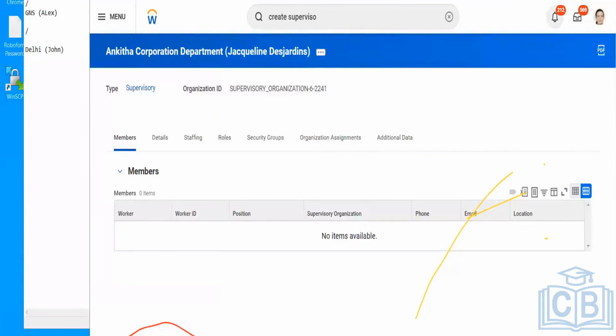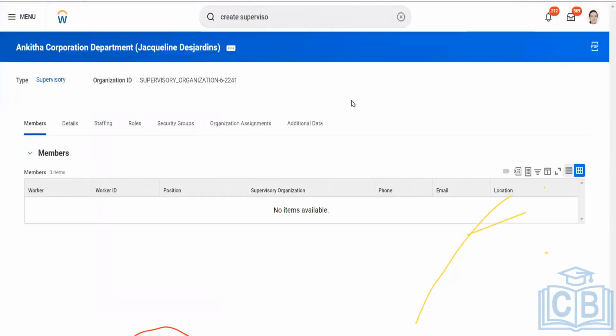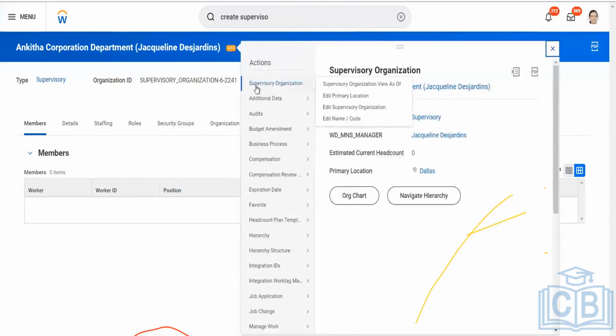Now, coming to the edit part, whenever you want to take action on any business object, you go to the related action. That means you want to take an action on that particular object. Go to related actions, supervisory organization. You can edit the primary location. You can edit the supervisory organization.